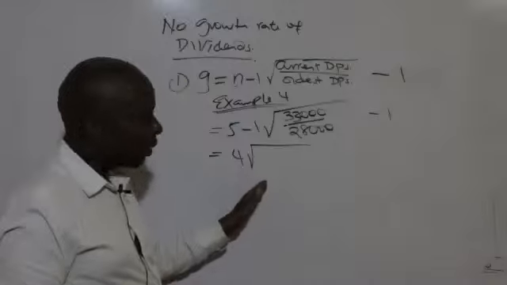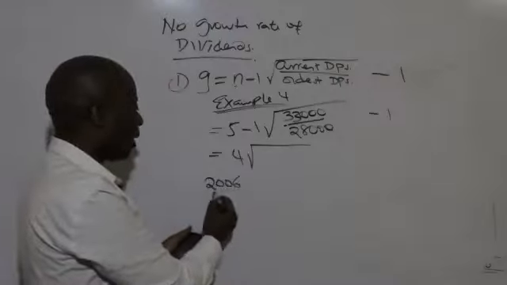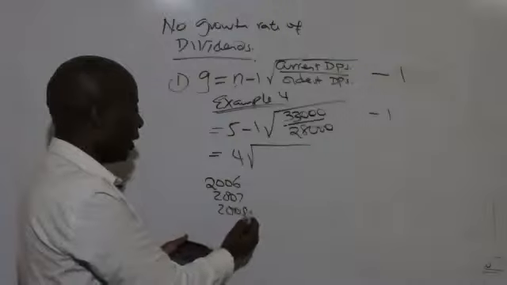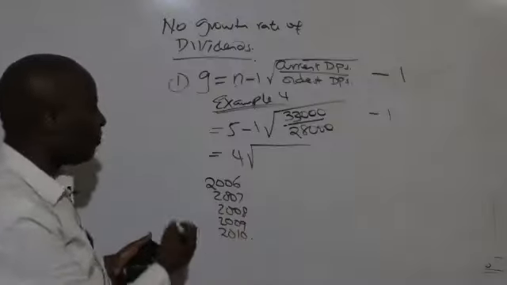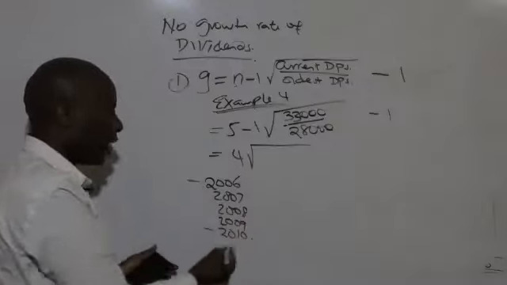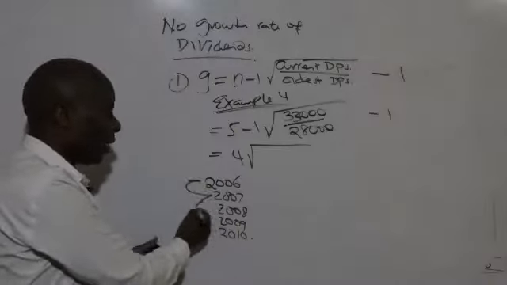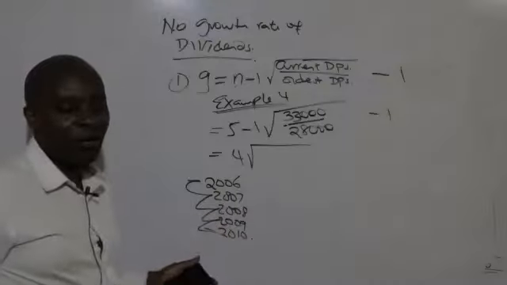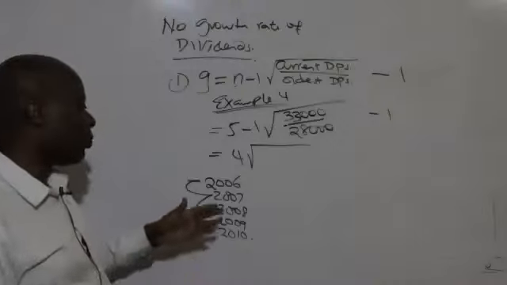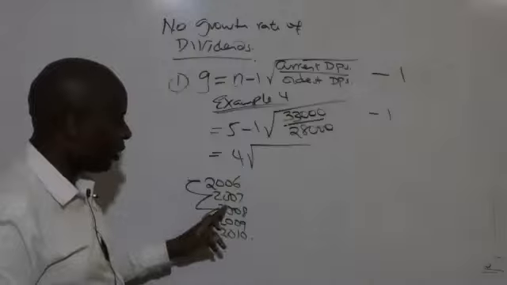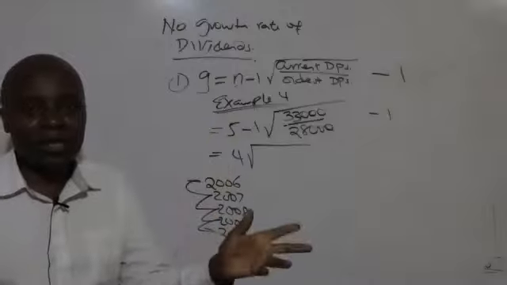Why less 1? It's because, ladies and gentlemen, we have 2006, 2007, 2008, 2009, 2010. They want the difference in terms of timing from here to here. So if you don't want to subtract 1, you can count the gaps: 1, 2, 3, 4. But the very best is simply to pick the number of years, 1, 2, 3, 4, 5, the mathematics of posts and spaces. Take posts, less 1.